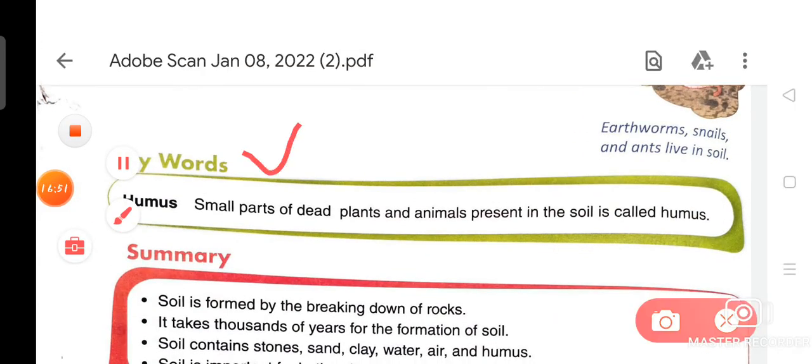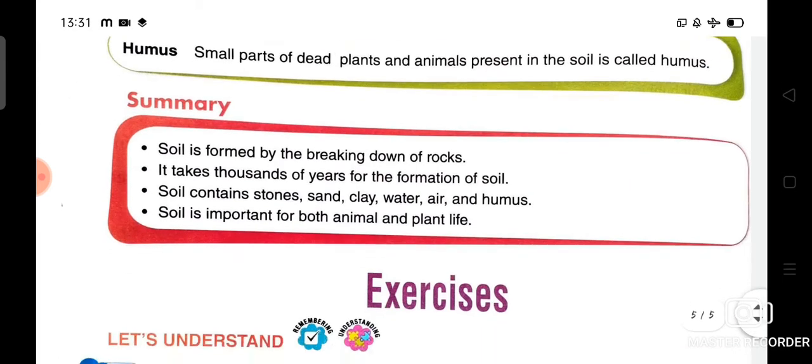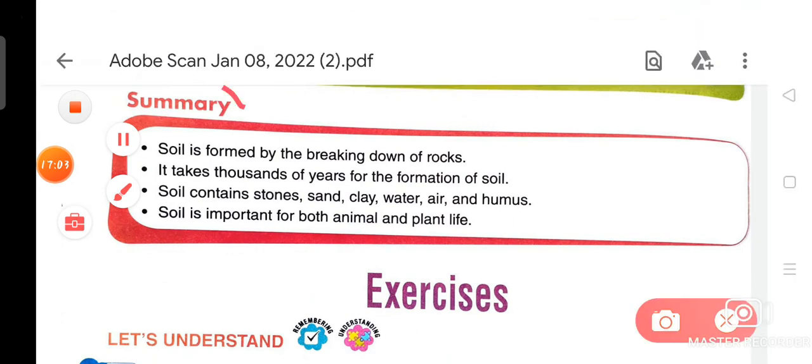Now we are going to discuss keywords. Humus. Do you know what humus is? Small parts of dead plants and animals present in the soil are called humus. So now we are going to discuss the summary of this chapter.